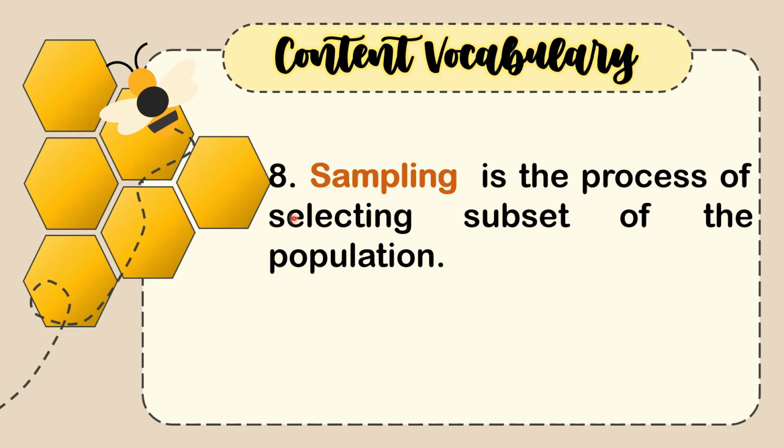So sampling is like taking a bite of a cake to get an idea of its flavor instead of eating the whole thing. In statistics, it's the process of choosing a smaller group called a sample from a larger group called the population to study and understand its characteristics. Imagine you want to know the average height of all students in a school. It would be impossible to measure every single student. So, you might choose a smaller group, like 50 students from different grades, to represent the whole school. This smaller group is your sample.